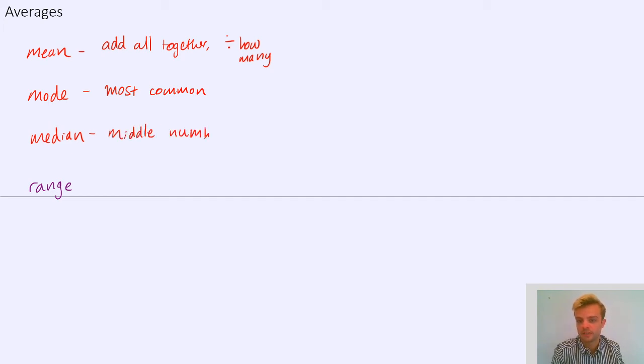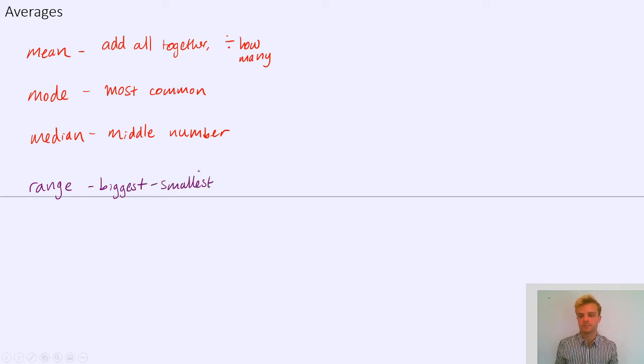But a comment on that is that the numbers have to be in order before you pick the middle number. And finally, you have the range, which is how spread out your data is. It's the biggest take away the smallest. So it's biggest minus smallest.